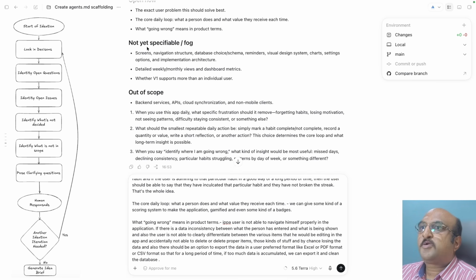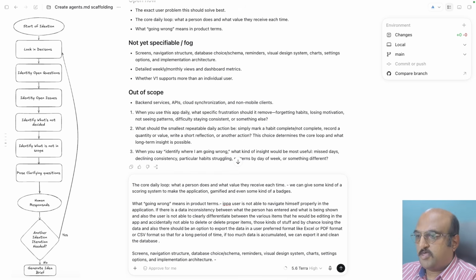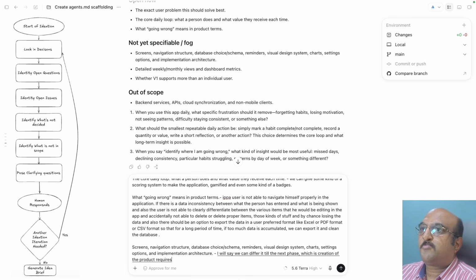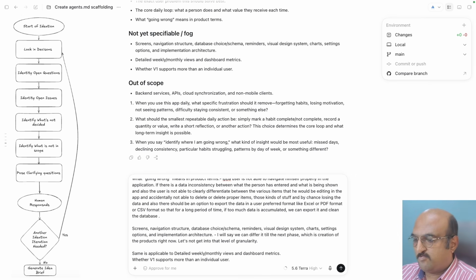And then it is saying that not yet specified: screens, navigation structure, database. Yeah, that is not yet decided, but I think this is something that we can do even after the proper understanding of the product itself. I will say we can defer it till the next phase, which is creation of the product requirements. Right now, let's not get into that level of granularity. Same is applicable to this.